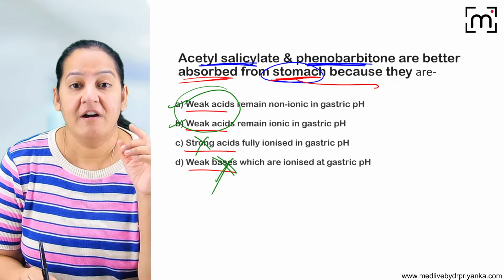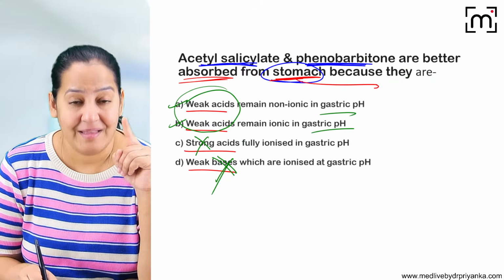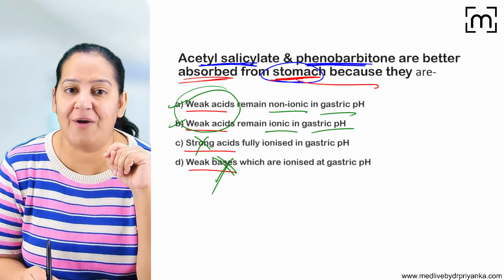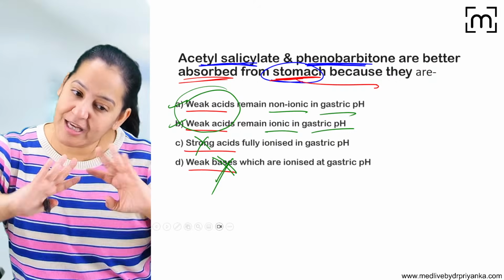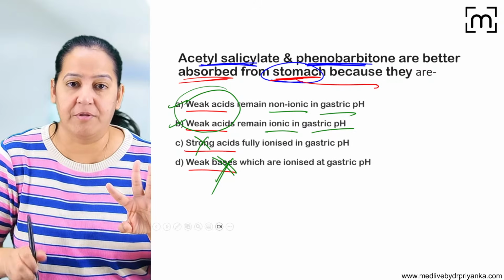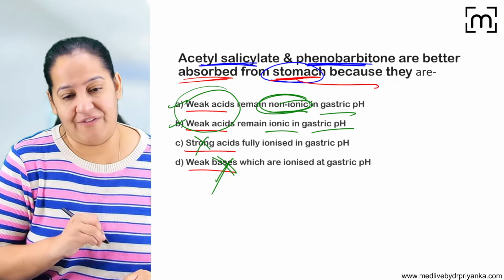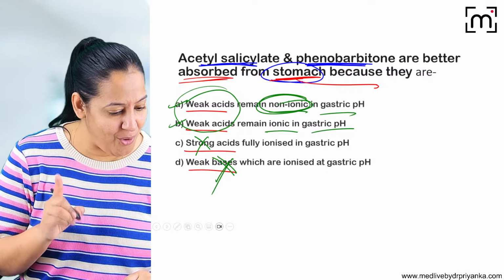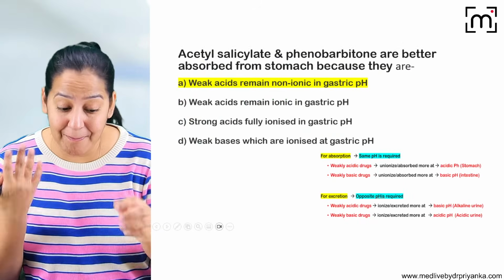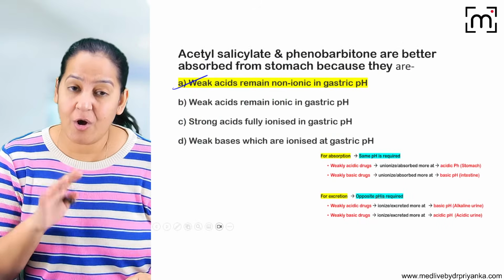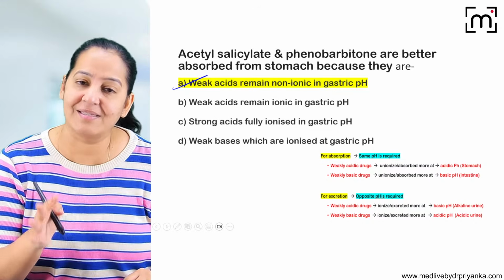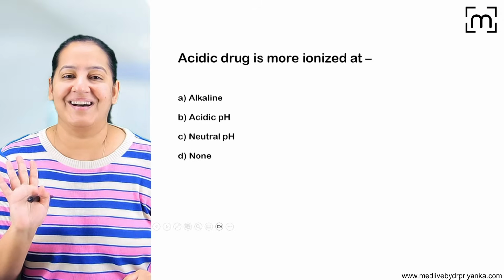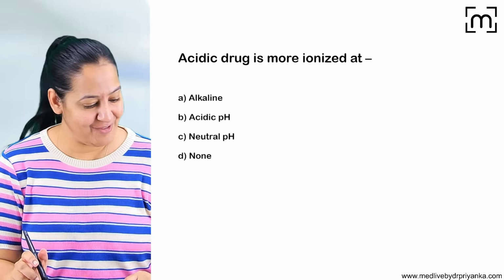Now, weak acid. At gastric pH, are these drugs non-ionized or ionized? We know the body retains the non-ionized form. The ionized form is excreted. Charges are excreted from the body. So it is the non-ionized form. So my correct answer is A, and you all are right. So this is how we apply the concept in a question. Knowing the concept is a different thing, but applying it in a question and arriving at the correct answer, you should know the approach. So the correct answer is A. I hope you all got it. Say yes if you all got it.